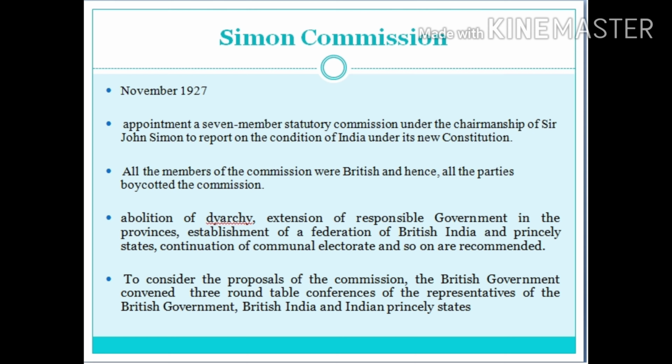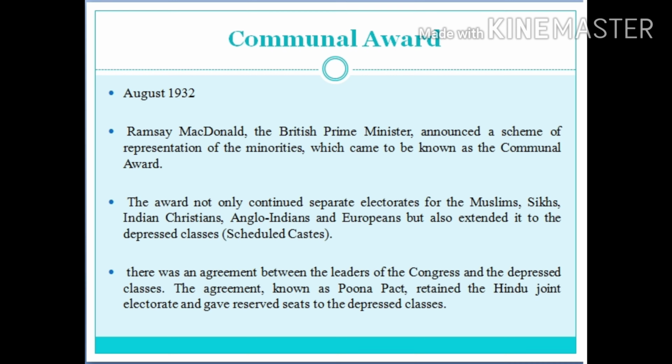Communal Award. In August 1932, Ramsay MacDonald, the British Prime Minister, announced a scheme of representation of minorities which came to be known as Communal Award. This award not only continued separate electorates for Muslims, Sikhs, Indian Christians, Anglo-Indians and Europeans, but also extended it to depressed classes, that is the scheduled caste.